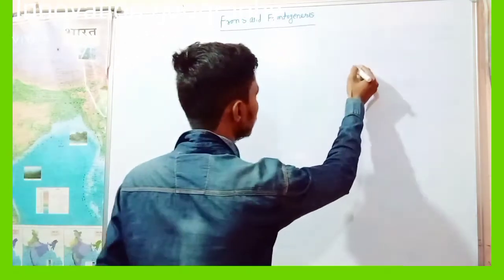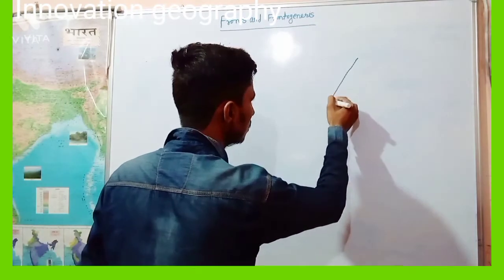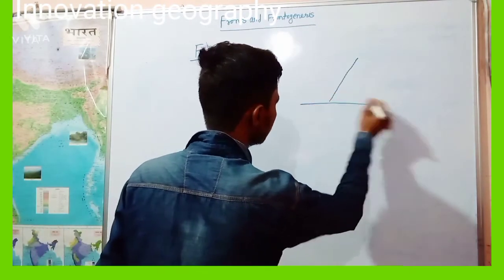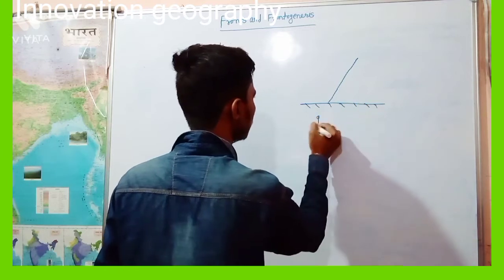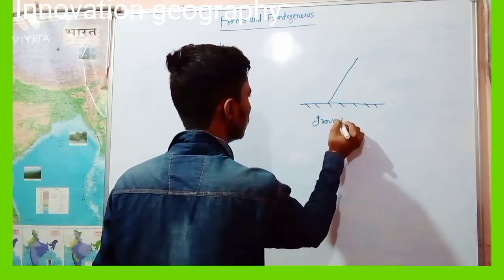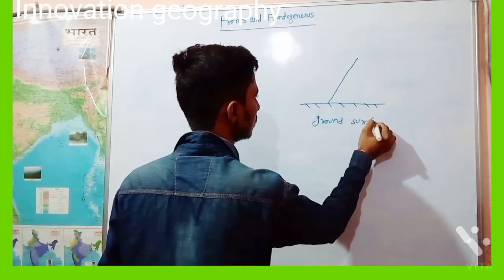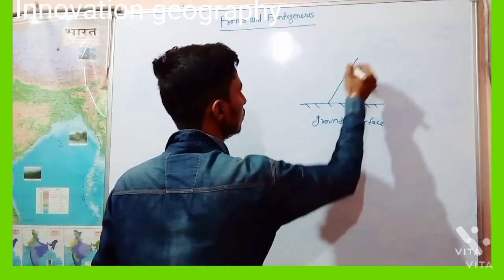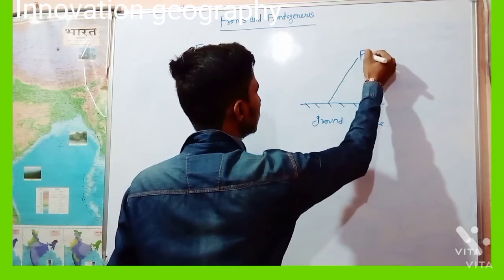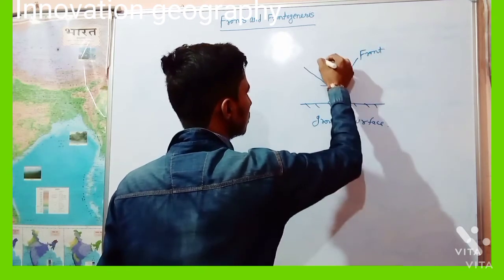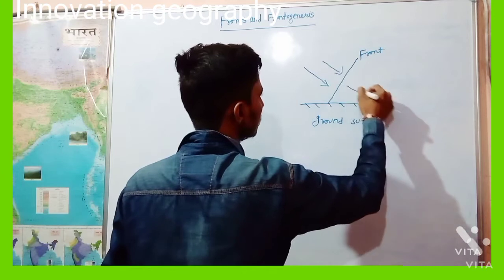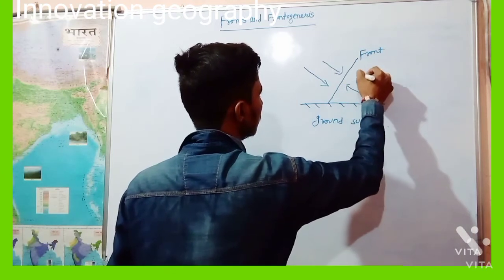A sloping boundary. This is the ground surface, and this is the sloping boundary. And here are two contrasting air masses of different characteristics.